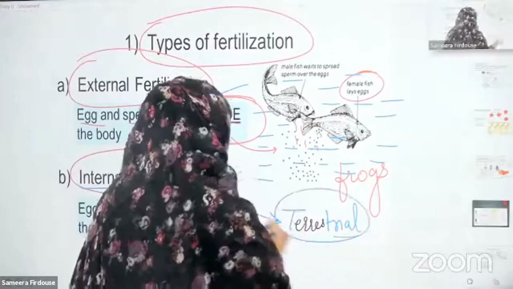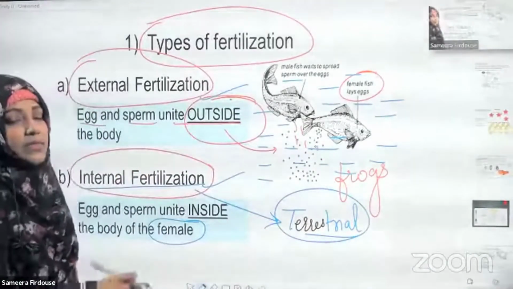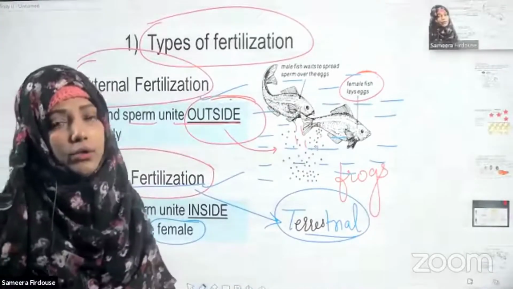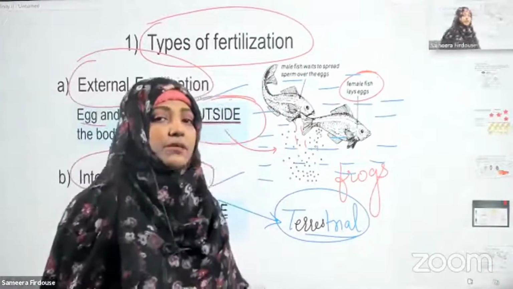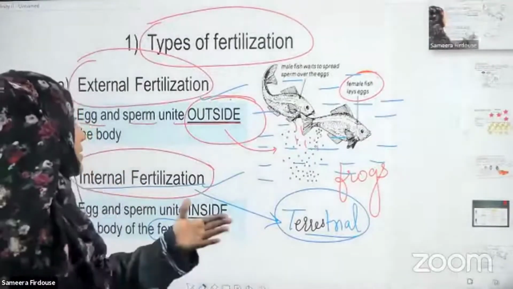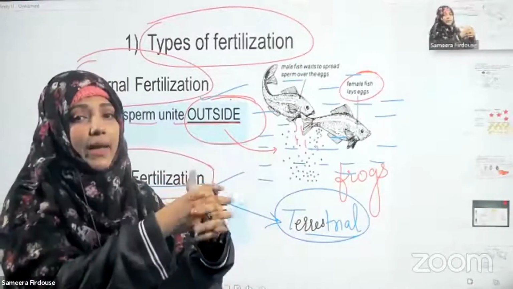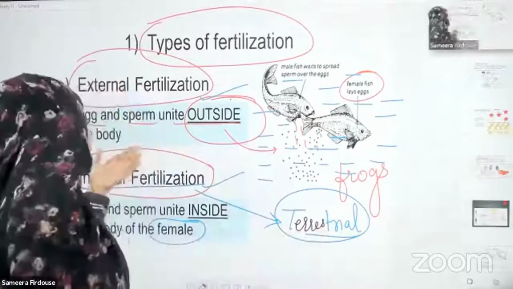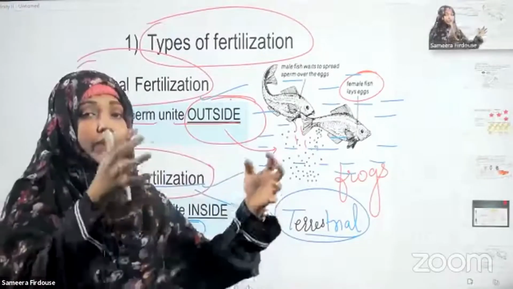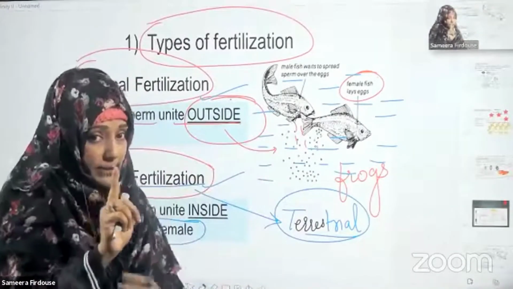All the terrestrial organisms like reptiles, birds, mammals, humans, they all undergo which fertilization? Internal fertilization. So fertilization can be divided into external and internal. External is fusion of male and female gametes outside the body, and internal fertilization is fusion of male and female gametes inside the body of the female, not males.